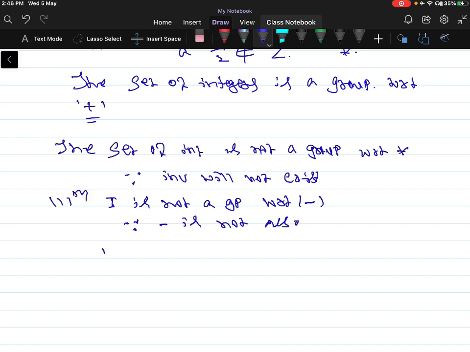And the set of integers is not a group with respect to division, since it is not closed.